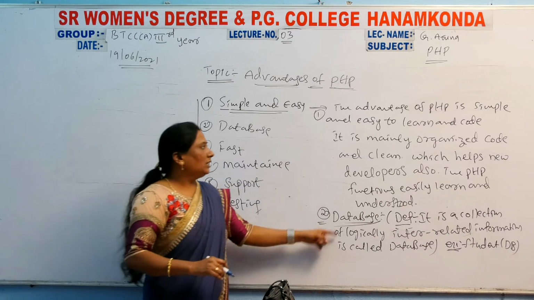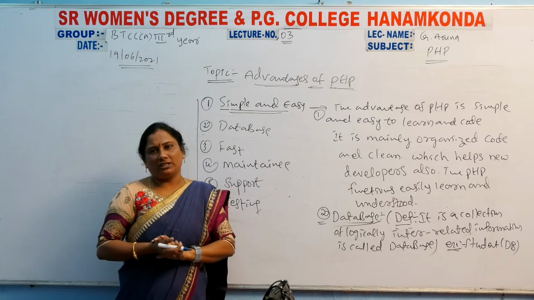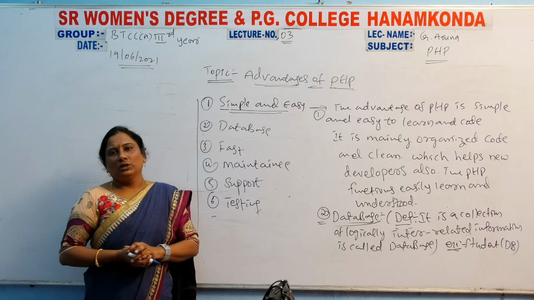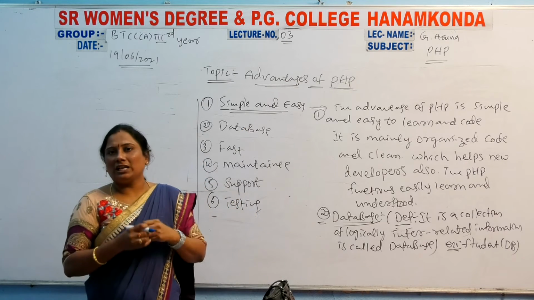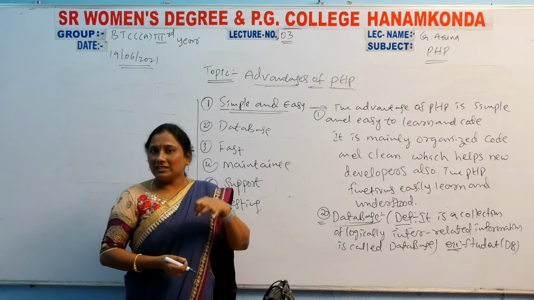So PHP database support is also one advantage. How is PHP connected to the database? PHP is connected to SQL. The databases are created in SQL software.